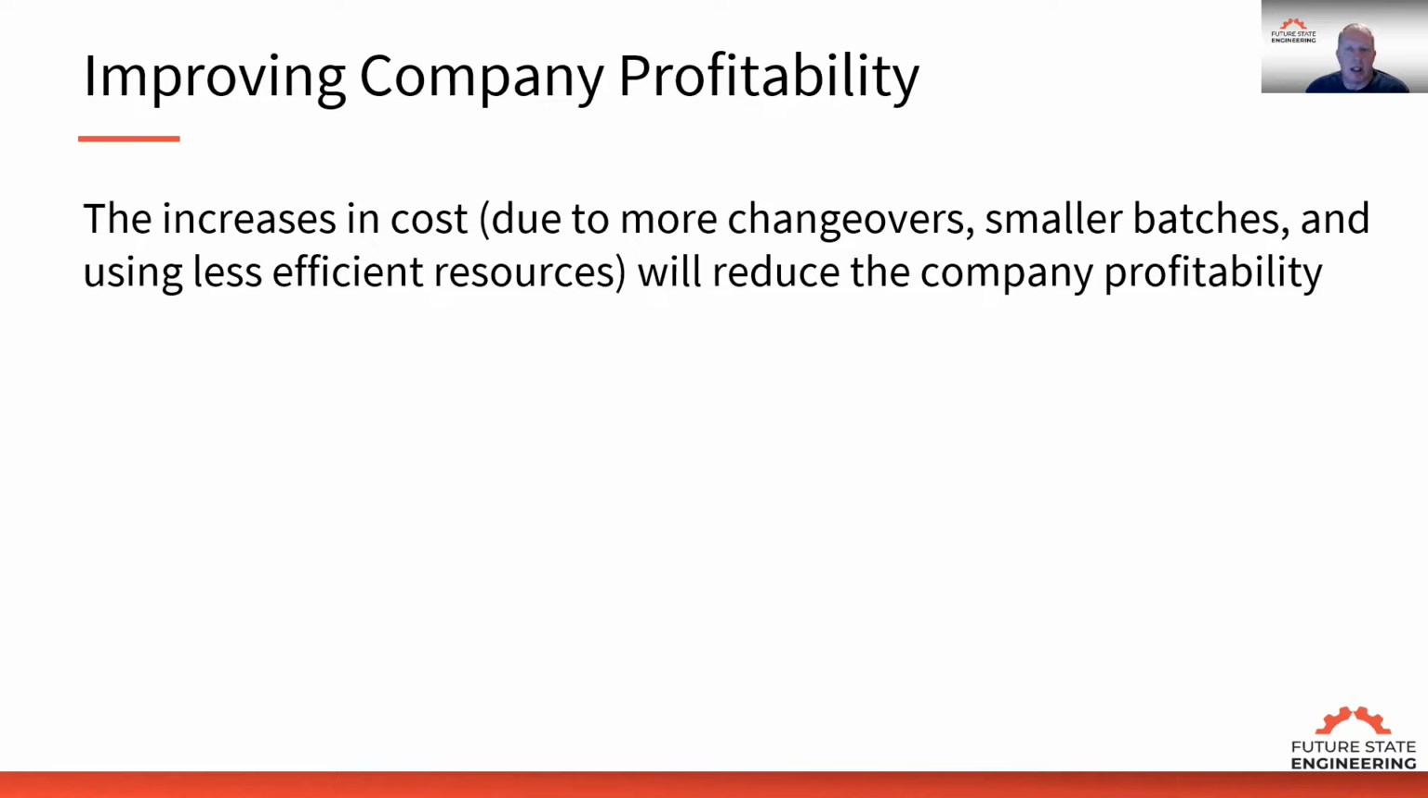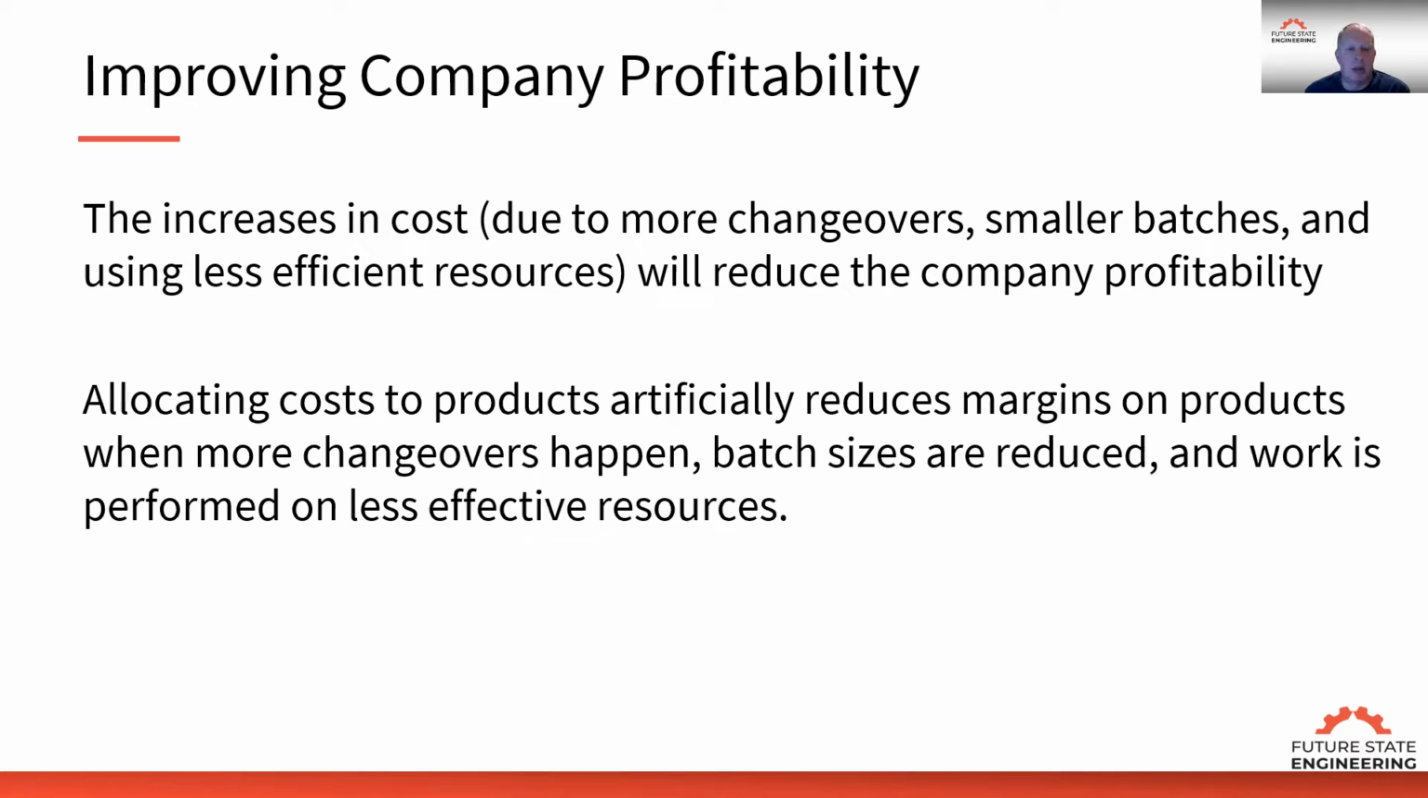The mindset that I see in a lot of companies is that if we do more changeovers, we run smaller batches, and we use less efficient resources to produce our product or service, that our costs are going to increase. And if our costs increase, then that's going to reduce company profitability. But if we allocate costs to the products, what that does is that artificially reduces margins on products. When more changeovers happen, batch sizes are reduced and work is performed on less efficient resources.